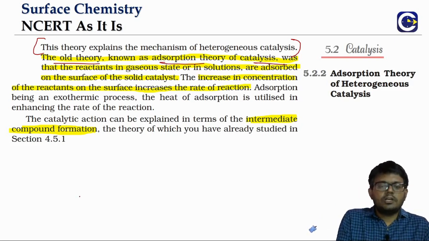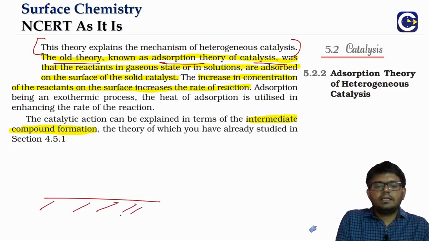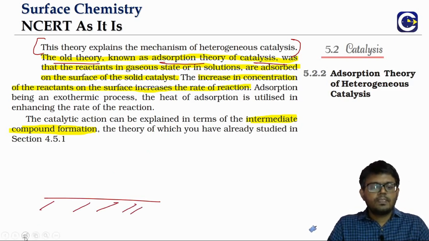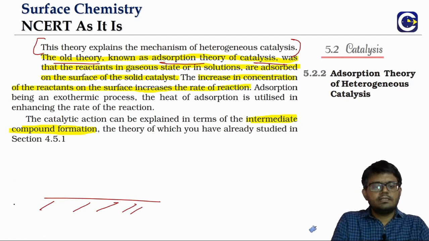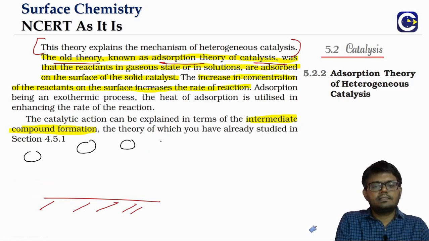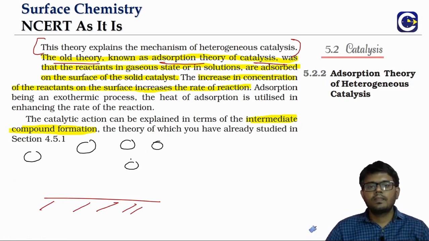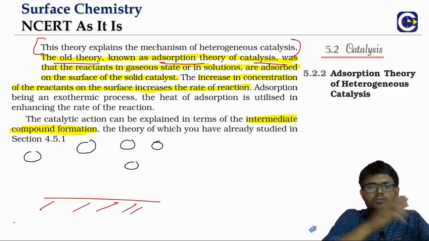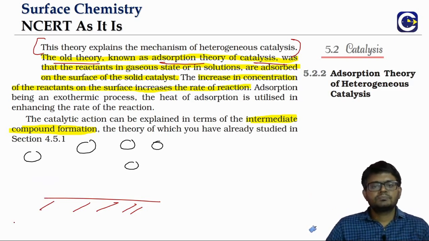So just think about it, we have the catalyst surface. Imagine the reactant particles are in the gas phase. We know, based on our chemical kinetics understanding, the rate of the reaction will depend upon the concentration of particles.